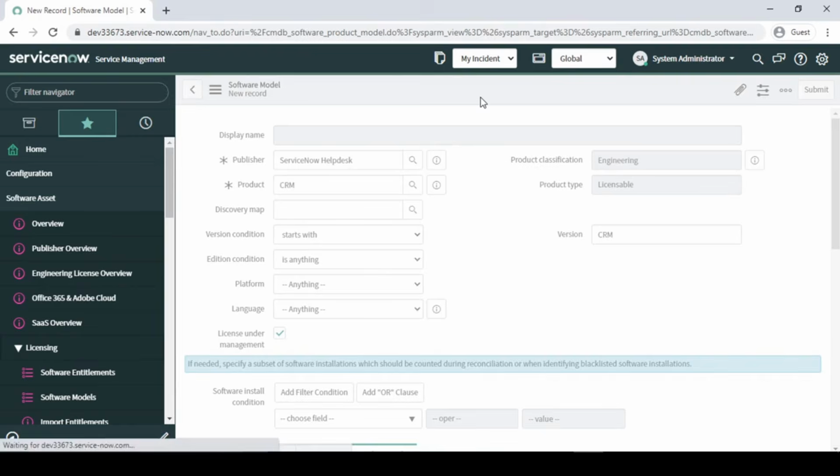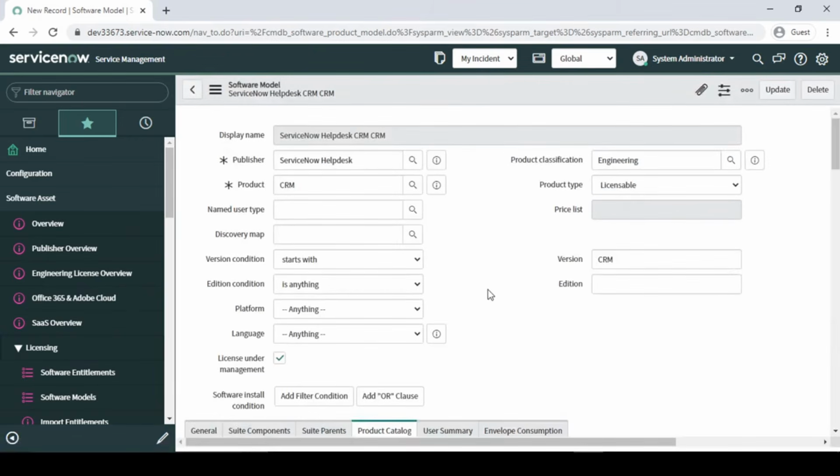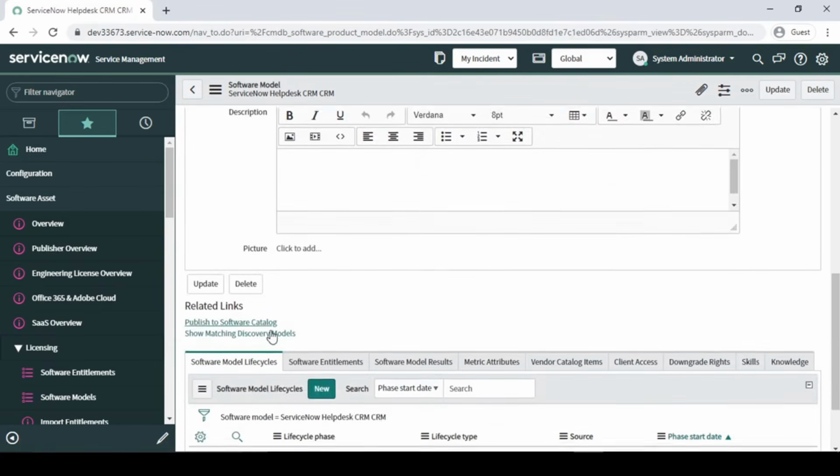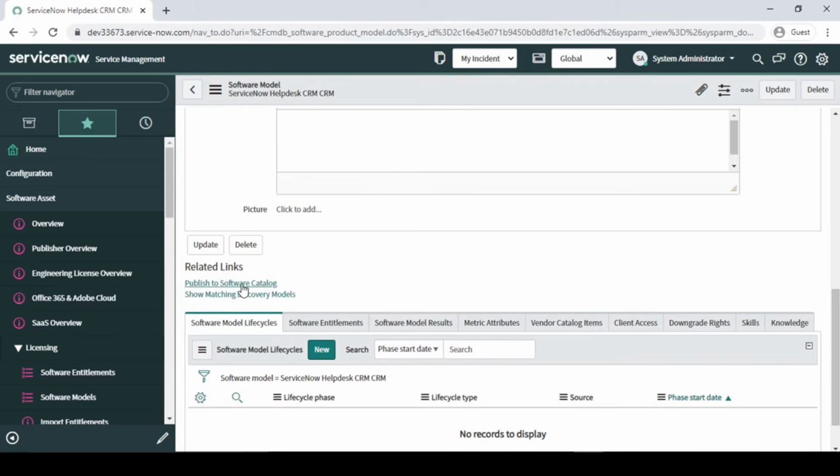So now let's save it. Done, right? So here, got it. Now it is giving us the option to create a software catalog. Software catalog means that in future, if we want more quantity of licenses, at that time you can directly purchase it from the catalog, right? If you don't want that, then leave it as it is. Otherwise, if you want to make a catalog item, you just click it from here also, right?